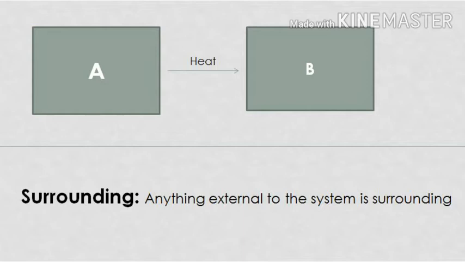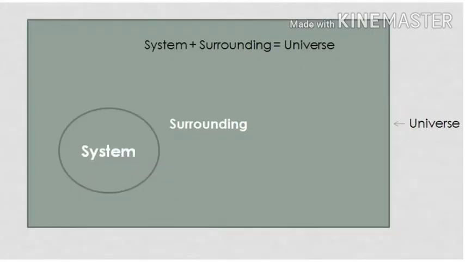Now we have seen the system and surrounding. Now the boundary: the means by which the system and surrounding are separated is called the boundary. Since we have studied the system and surrounding, if we combine these both, then this combination or summation of system and surrounding is called the universe.